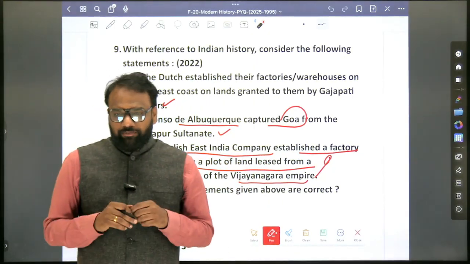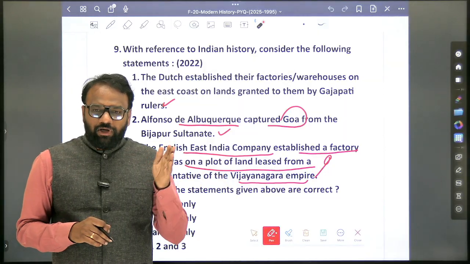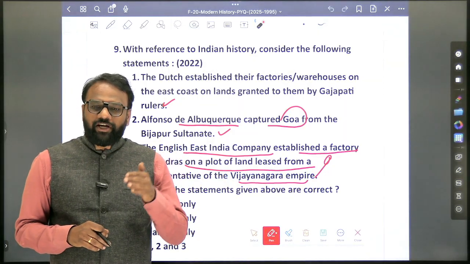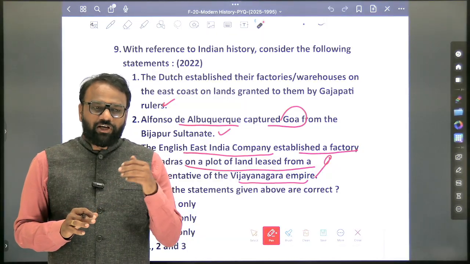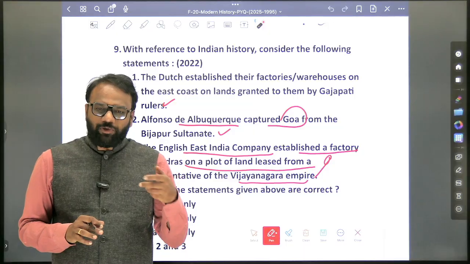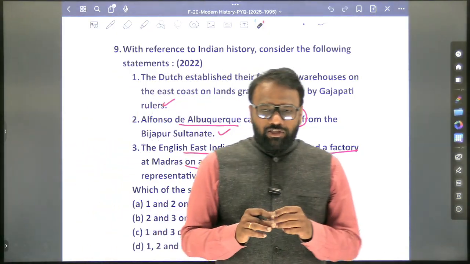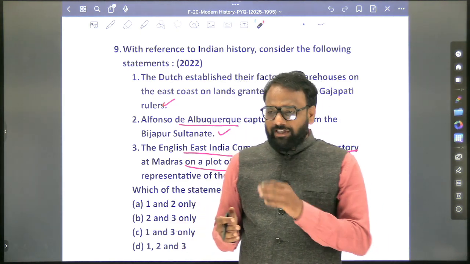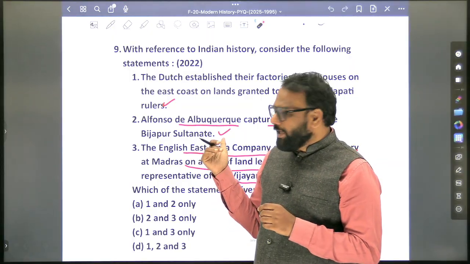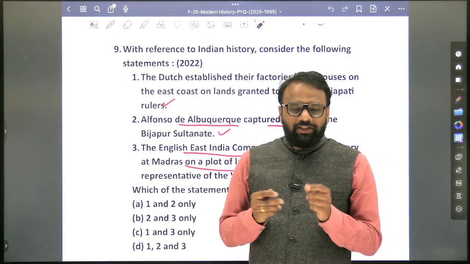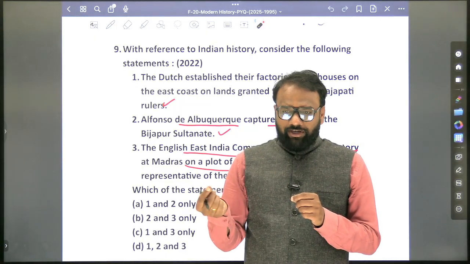What is UPSC expecting? If you compare the last few years' question papers, repeatedly the theme is the same. Which foreigner took which territory of India, and when he took a territory of India, from whom he took it, from which ruler he got it, whether he got it through war or it was voluntarily given by some king. This is the focal area of UPSC. Now when you are going through the content of ancient and medieval history, at the end moment you cannot go through each and every line. I think I have made a compilation of this also at the end, somewhere. There I have focused on which foreigner, which territory, and who gave it.